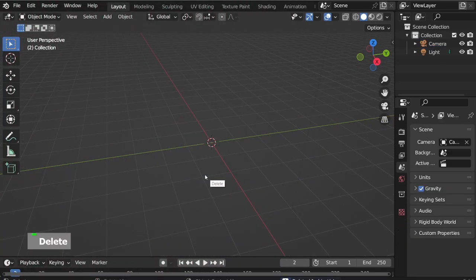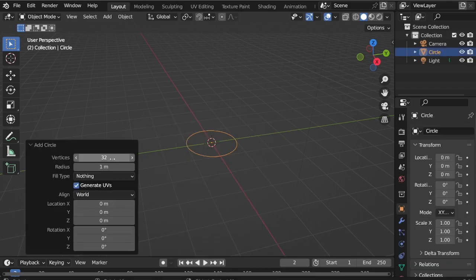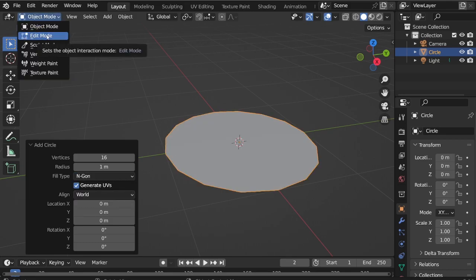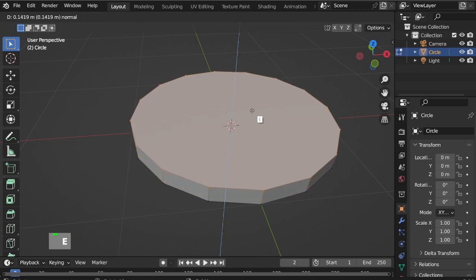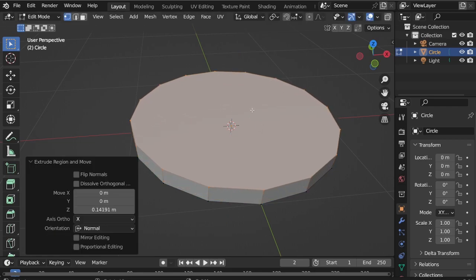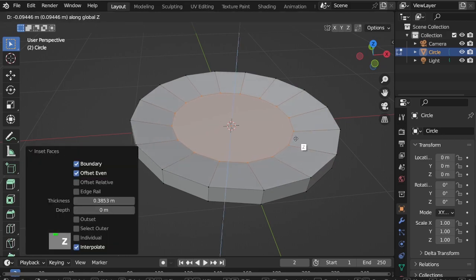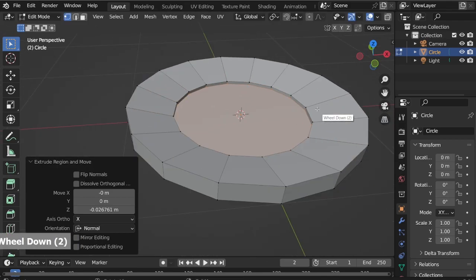First, delete the box. Shift A, mesh, circle, vertices to 16, fill type to N-gon, go to edit mode, E and extrude up, I to insert, G, Z and move down, E and extrude down a bit.